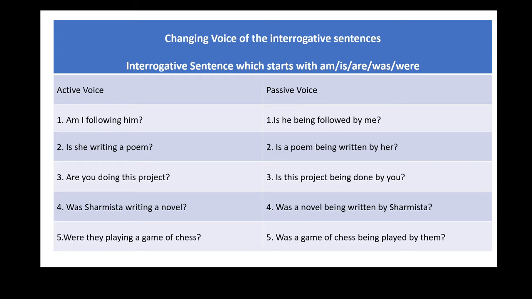The next example is, was Sharmista writing a novel? Its assertive sentence or simple sentence is, Sharmista was writing a novel. Its passive voice is, a novel was being written by Sharmista. And its transformation into interrogative passive voice will be, was a novel being written by Sharmista? Question mark.